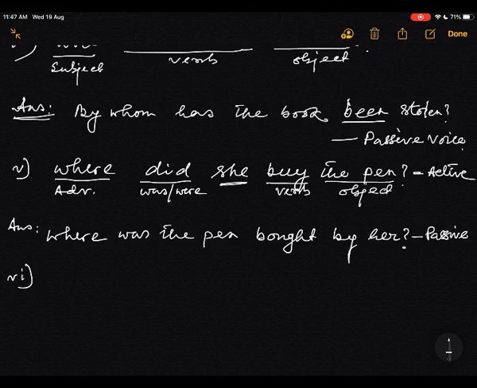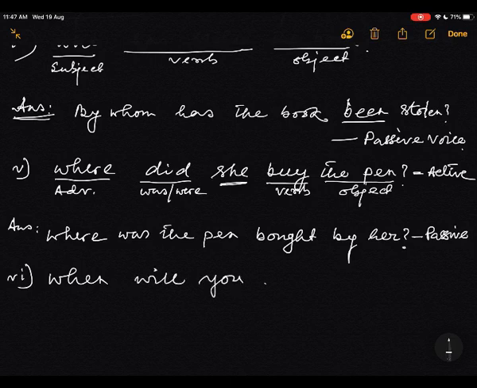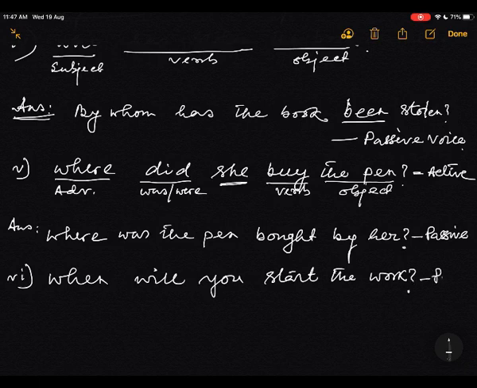Now this is 6. This one begins with when. When will you start the work? An active voice.